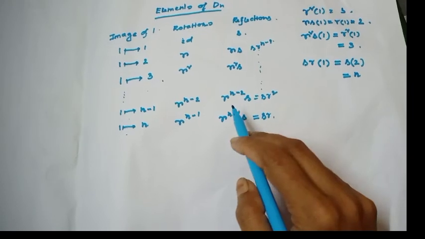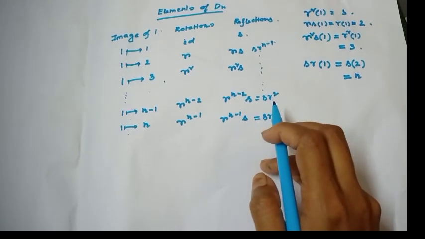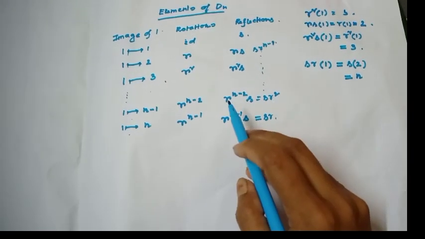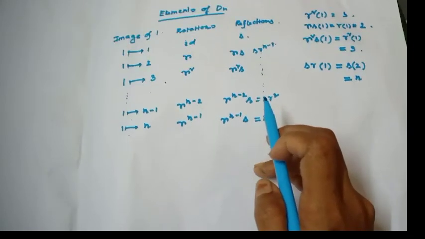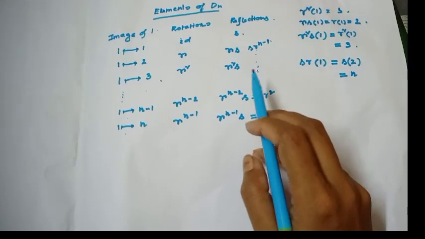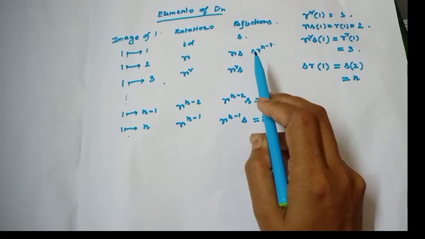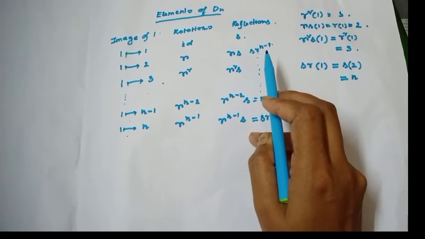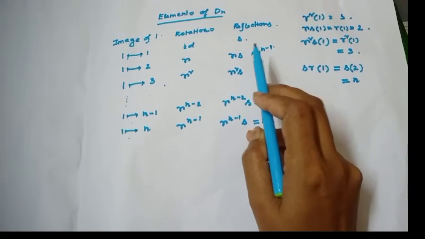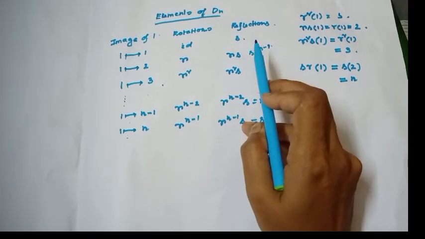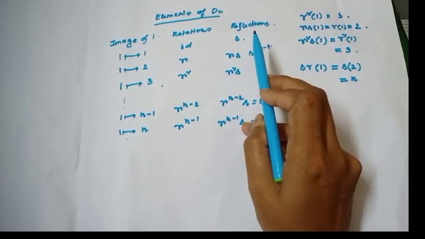Similarly, if you check SR square, then this will be equal to R to the power n minus 2 S. Then this will be S R to the power n minus 1. Check it. And this is equal to SR to the power n.